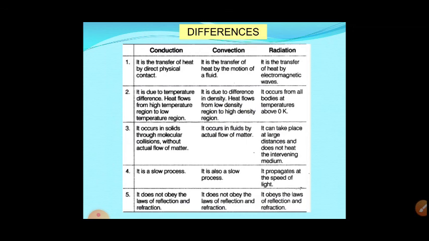Okay, so the conduction process is due to temperature change, but convection is due to difference of density. Heat flows from the low density region to the high density region. So the low density region will get heat first, and it will take the heat towards the high density region. Radiation occurs from all bodies at temperature above 0 degree Kelvin.